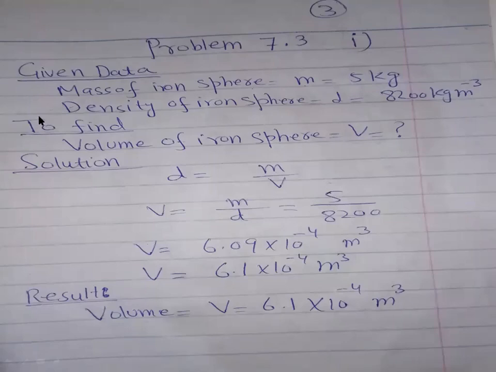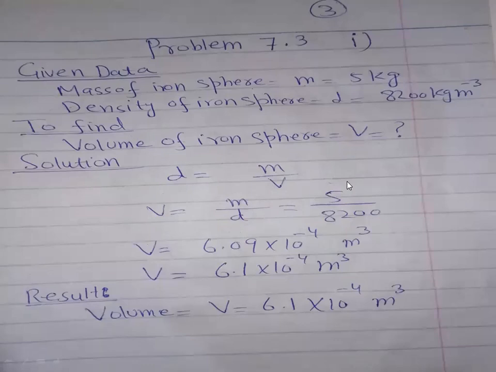In this numerical, we are asked to calculate the volume of the iron sphere, and volume is denoted with V. When we studied the density topic, I told you the formula: density is equal to mass per unit volume. Since we want to find out the volume, shift volume to this side and density to the bottom. So mass divided by density is the volume, because I'm cross multiplying to separate out volume from this formula. So the volume formula will be V equals m over rho, mass per density.